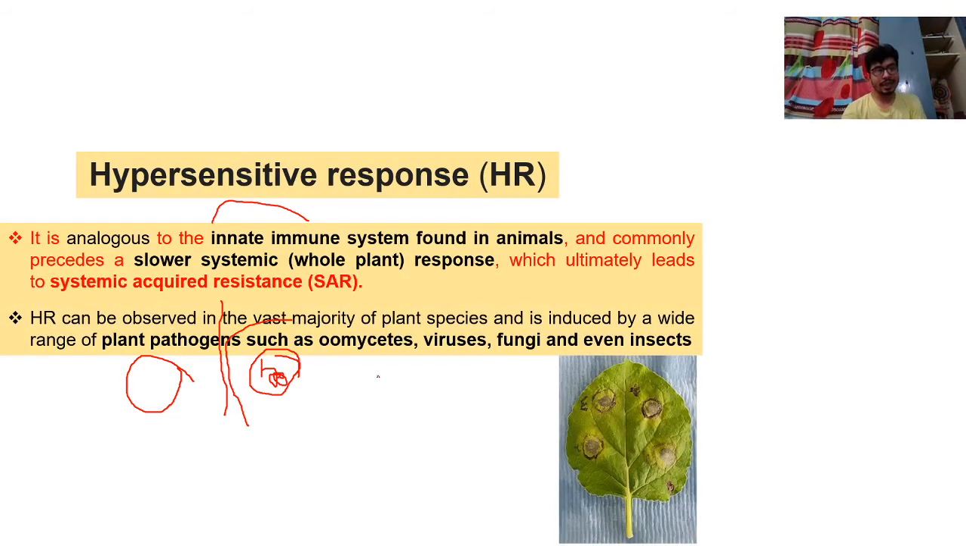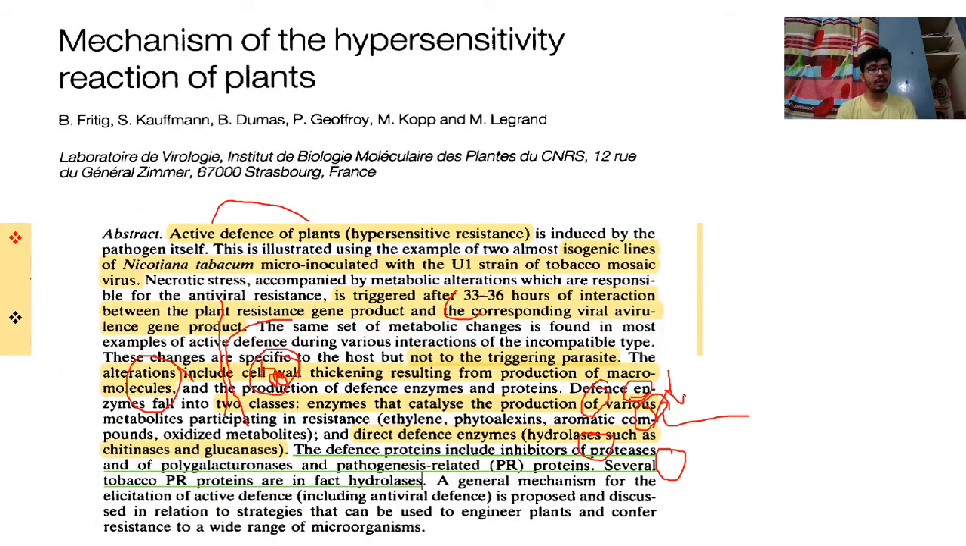So this is called the necrotic lesion. This necrotic lesion, this dead area, is known as the HR response. Why is the HR response very useful in the plant's immune response? They are dying, but they are informing the whole plant that I am affected, let us not affect the other parts. So the other parts will not be affected. This is really very important for you guys.